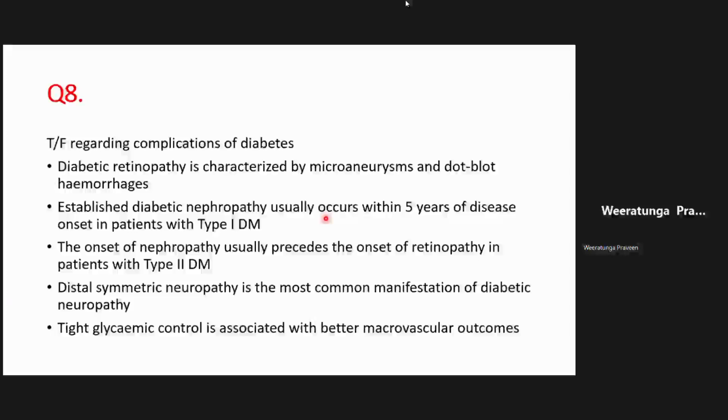Now, neuropathy, there are various types of neuropathies, right? The commonest type of neuropathy is this distal symmetric neuropathy, right? And it's often painful as well, right? Of course, diabetes can cause other types of neuropathy like mononeuropathies. We talked about third nerve palsy, sixth nerve palsy, mononeuropathies. It can also cause autonomic neuropathy.